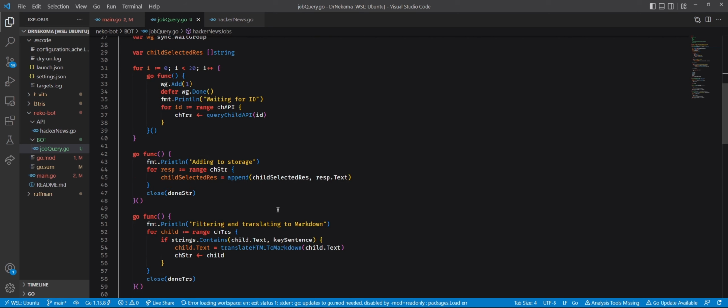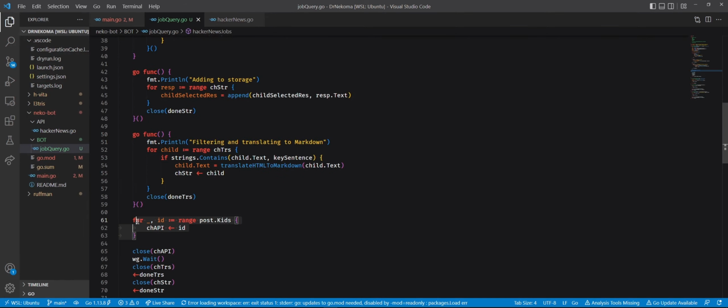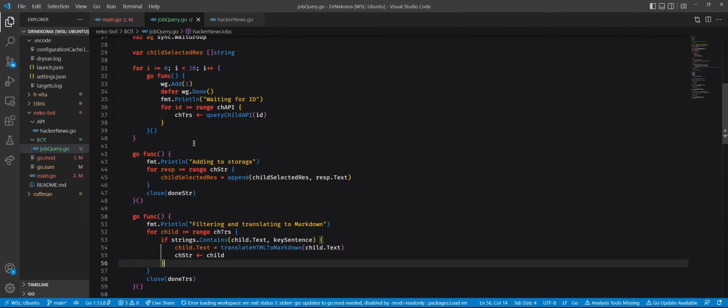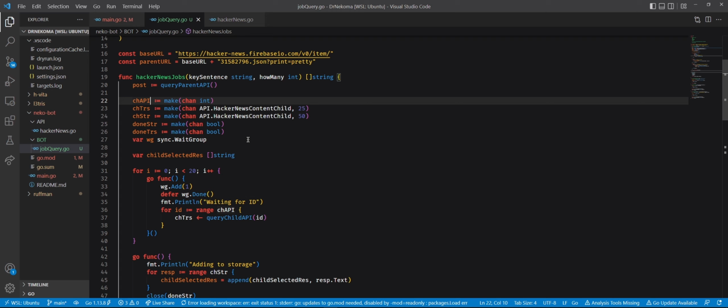Because I think, oh, it's here. Okay, the order doesn't matter. That's why I was confused. Okay, so let's keep going. So this is again, this will accumulate the IDs of the child, because we already have the ID of the parent.